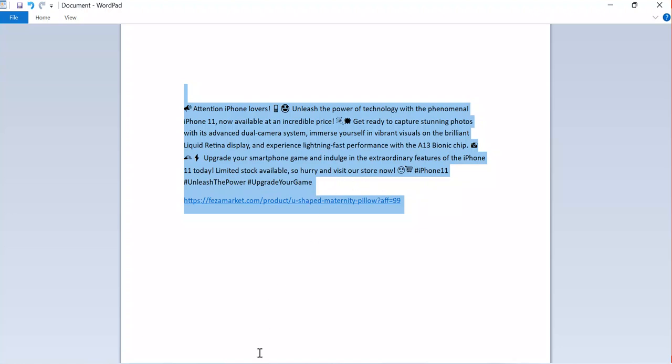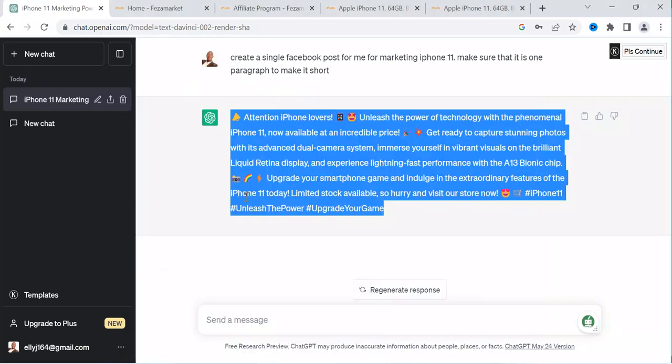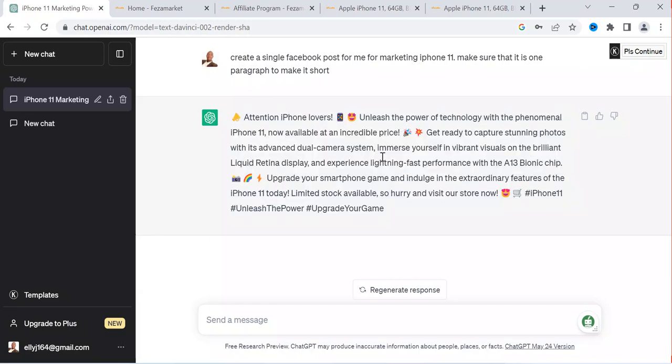So which means you can generate a lot of posts in a short time, and post a lot of things in a short time, which will help you to generate money by working as an affiliate. And what is good here is that it is going to give you very meaningful and attractive posts that can help you to attract the audience to purchase your product.